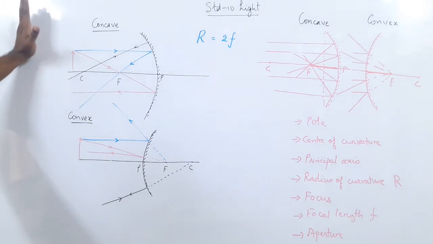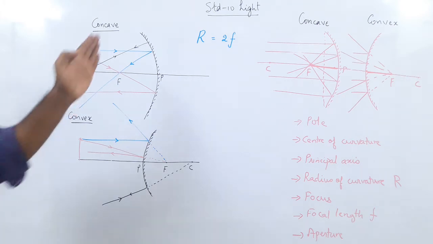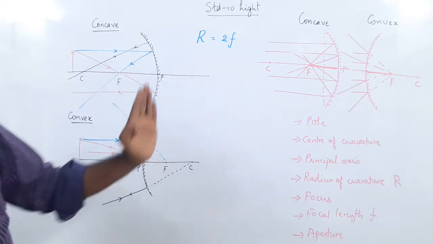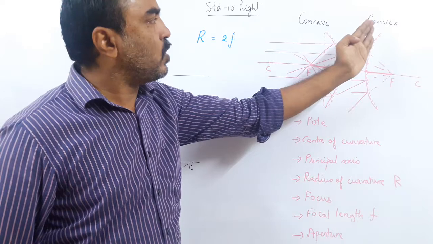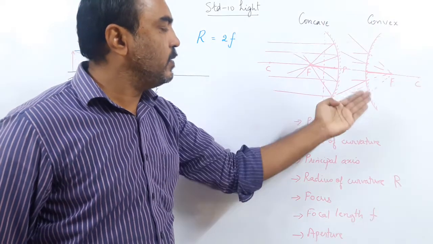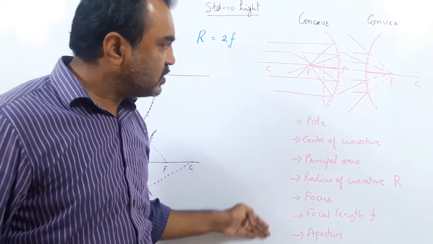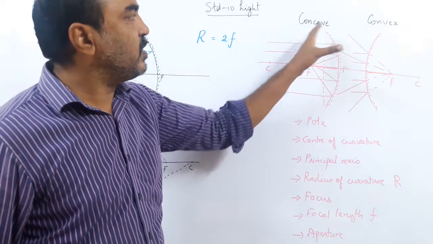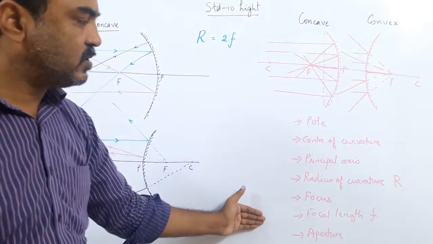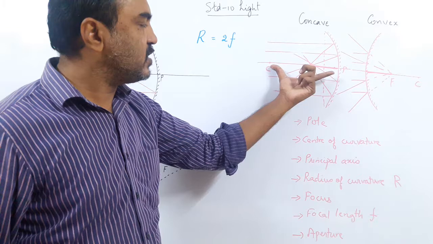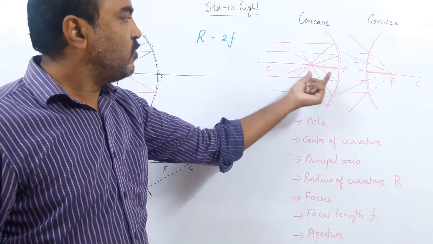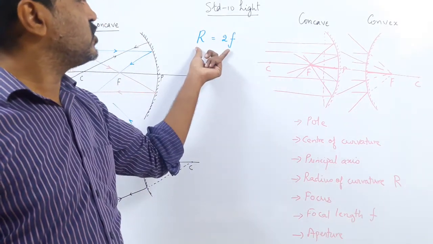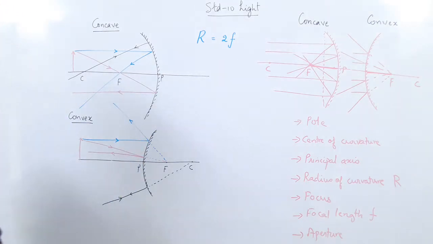So these are the rules. Okay. Let us recap once again. What did we see? We saw the reflection in a plane mirror. We understood how concave and convex mirrors are made. We saw the definitions regarding the spherical mirrors. We saw what is radius of curvature. We saw the focal length and the relation, it's almost half of the radius of curvature.